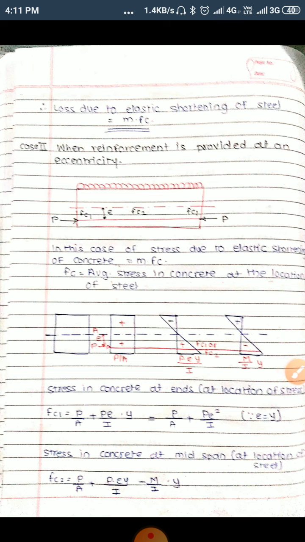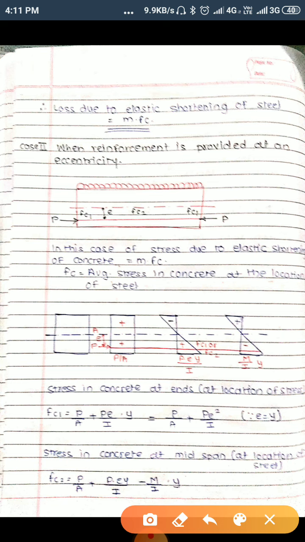So we know the bending and stress distribution diagram. By using that concept, the beam is loaded with a UDL. So there will be some moment due to the externally applied load, and there is some moment because of this eccentric force P. By using this concept, we find FC1 is equal to P by A into PE upon I into Y. So E is equal to Y here in this case.